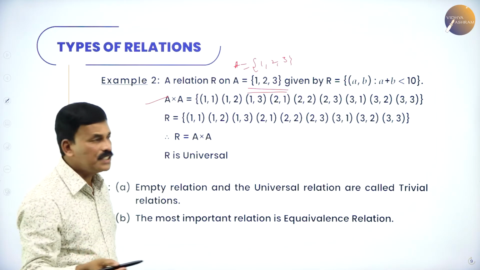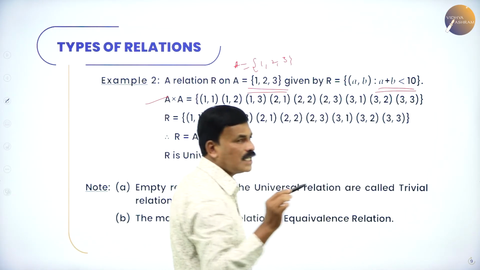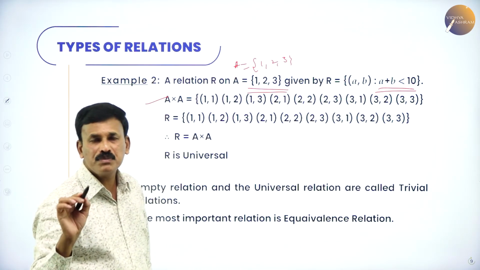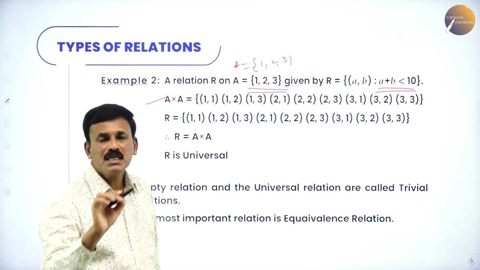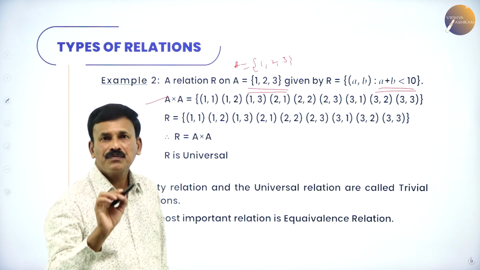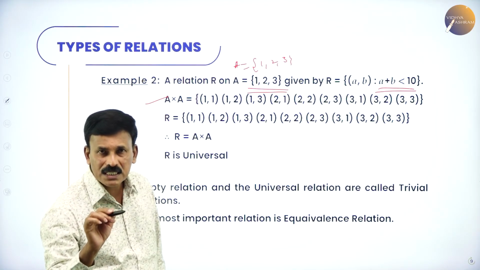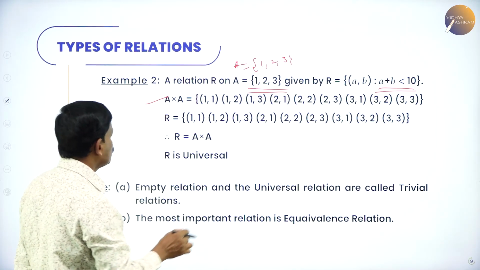Now what is the relation defined? What is the condition given? a + b is less than 10. The sum of the first and second element is less than 10. If the first element and second element are added, and the sum is less than 10, then you consider those elements.